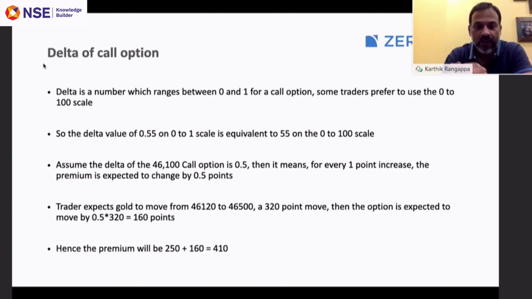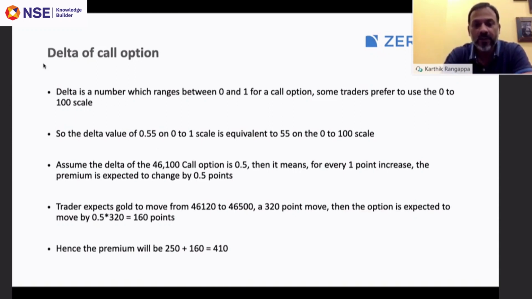For every 1 point change in the underlying, the premium is expected to change by 0.5. The overall change in underlying is 320 points. So you multiply the delta with the change in underlying, and you get the overall change in premium. All we have to do here is multiply the delta, which is 0.5, into 320. So that is 160.